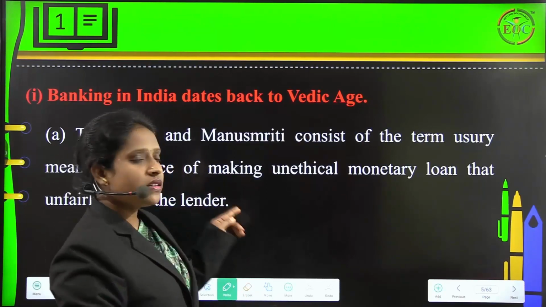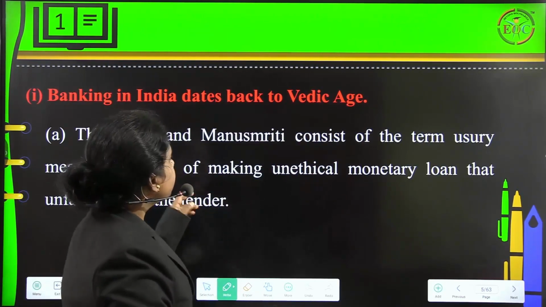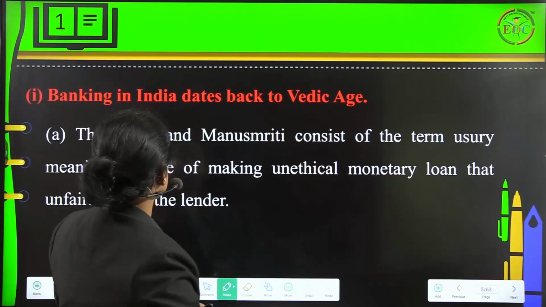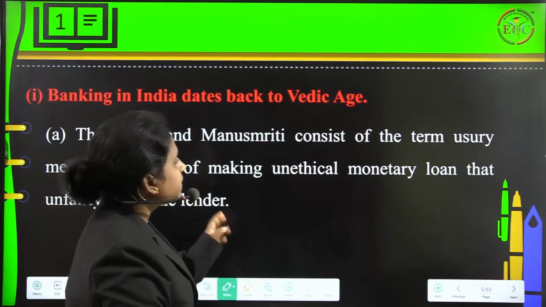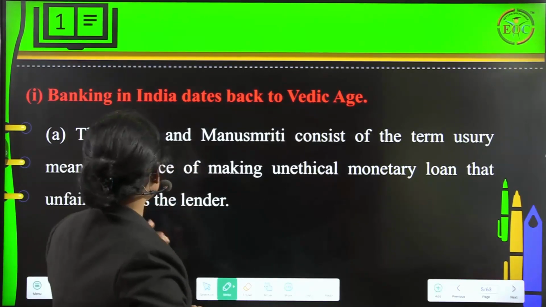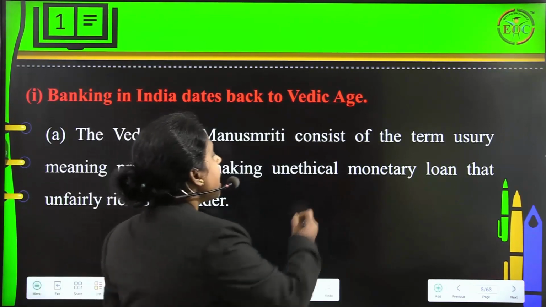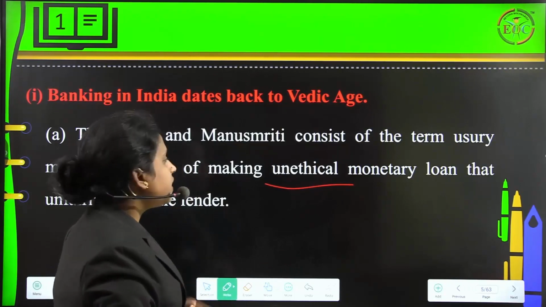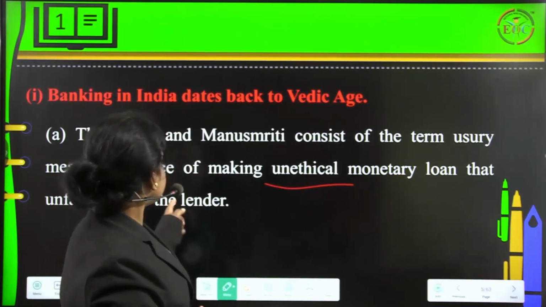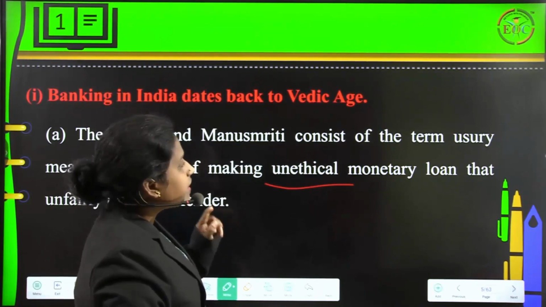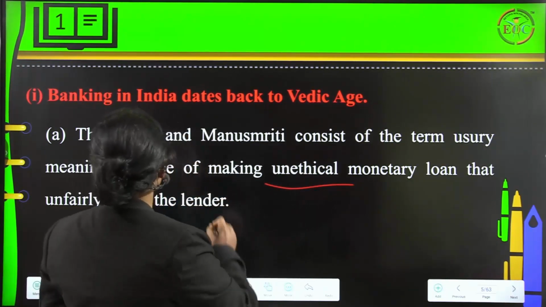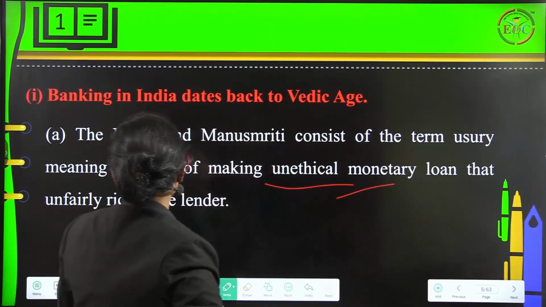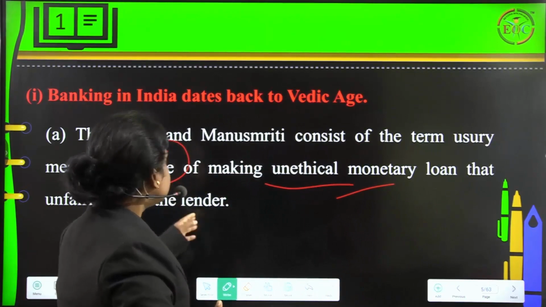So the first concept here is that banking in India dates back to the Vedic age. The Vedas and Manusmriti consist of the term usury, meaning the practice of making unethical monetary loans that unfairly enrich the lender. So here you can understand the Vedas and Manusmriti consist of what? The term usury, meaning the practice of making what? Unethical monetary loans that unfairly enrich the lender.